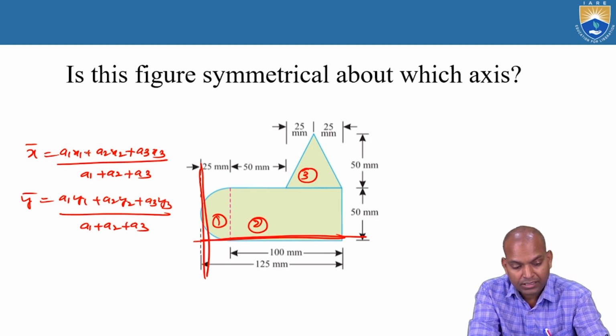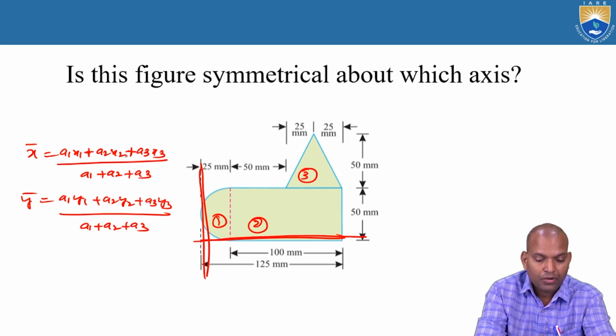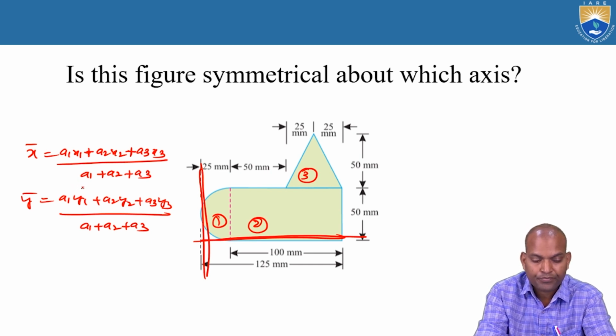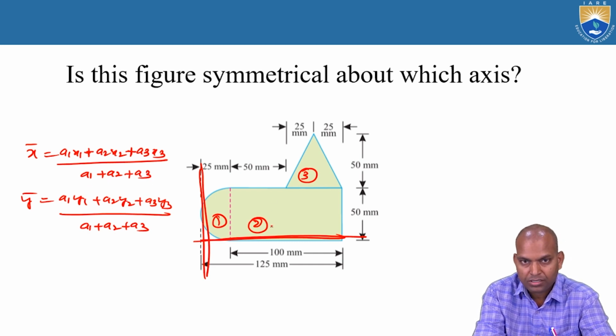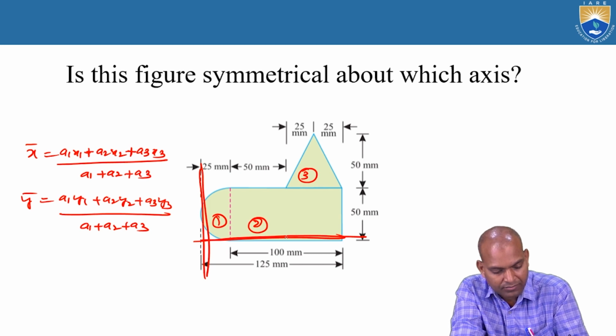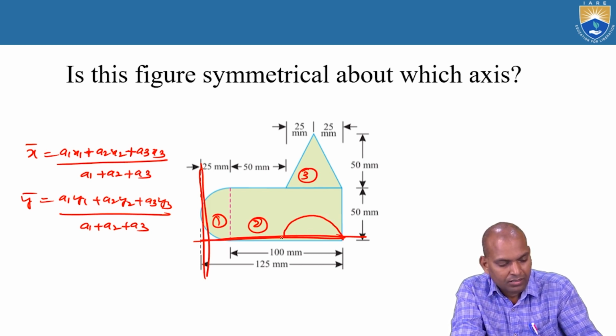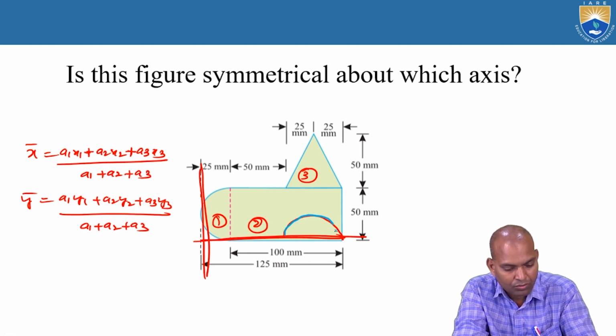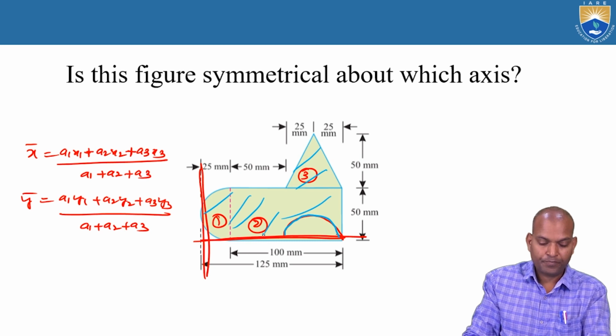Now why do I consider these as additions? a1 x1 is added to a2 x2 and added to a3 x3, by a1 plus a2 plus a3. The point is that these are all solid sections. If there is a hollow section, suppose there is another section, a circle with a hollow portion, and the rest is the complete solid section, what is the centroid of this section?